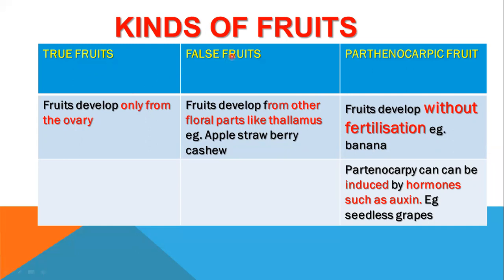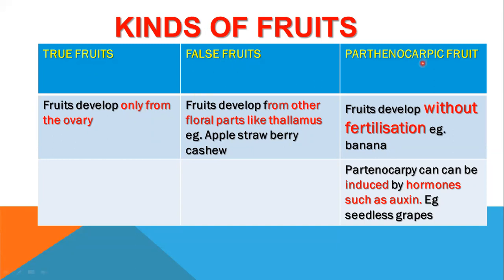And the second kind is false fruit, and then parthenocarpic fruit. A false fruit is a fruit developed from any other floral part like the thalamus or receptacle. For example, apple, strawberry, cashew are false fruits because they are not developed from the ovary. They are developed from the thalamus. The thalamus enlarges to become the fruit. So these fruits are called false fruits. They are not true fruits because they are not developed by fertilization.